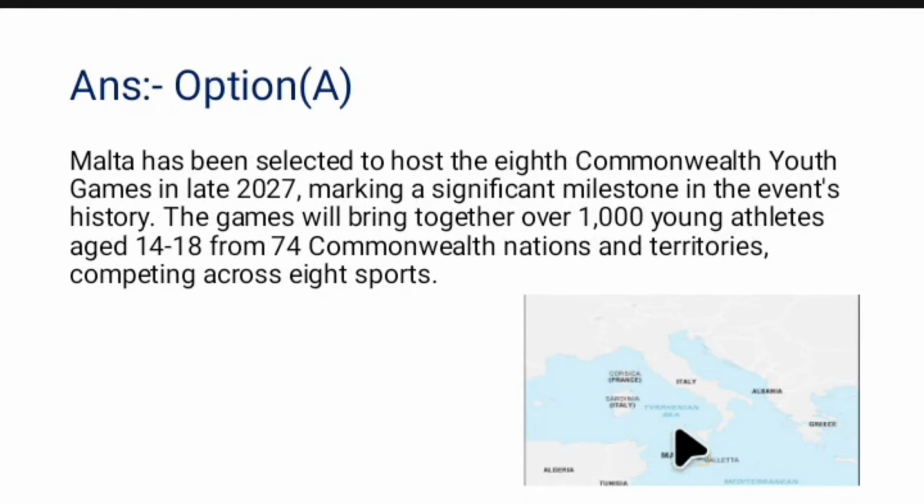So here, Malta has been selected to host the 8th edition of the Commonwealth Youth Games, which is going to be conducted in the year 2027. So option A, Malta, would be the correct option for this question.